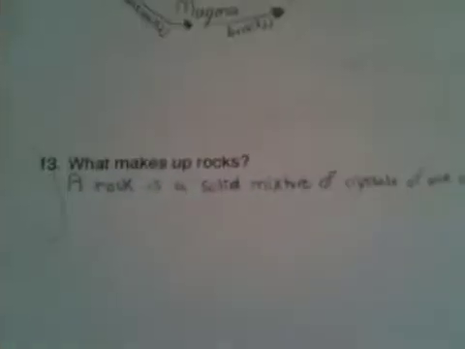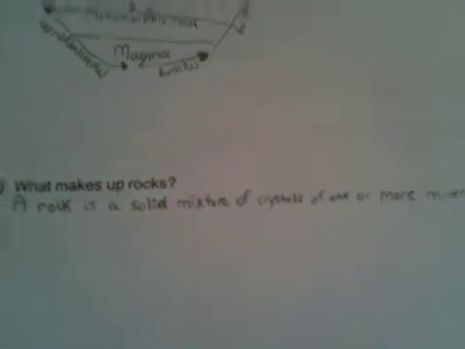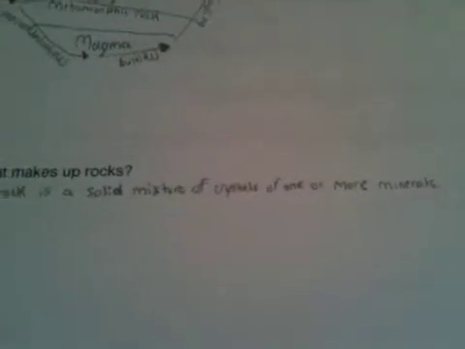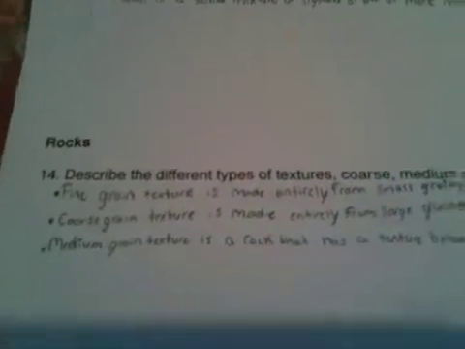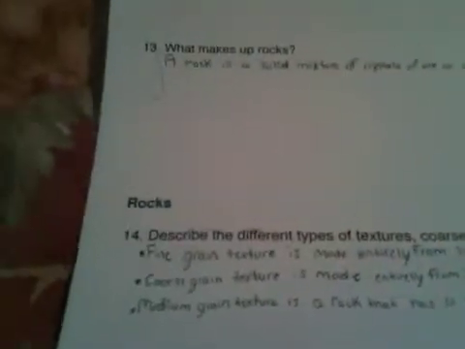What makes up rocks? A rock is a solid mixture of crystals of 1 or more minerals. Describe the different types of textures, coarse, medium, and fine grains. Fine grain texture is made entirely from small grains. Example, clay. Coarse grain texture is made entirely from large grains. Example, conglomerate. Medium grain texture is a rock that has a texture between fine grain and coarse grain. An example is sandstone.